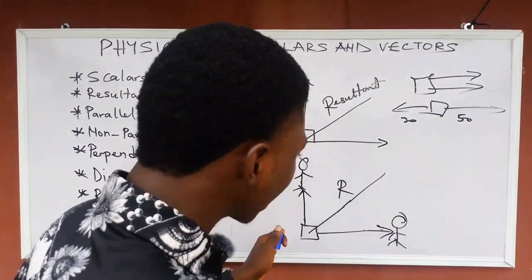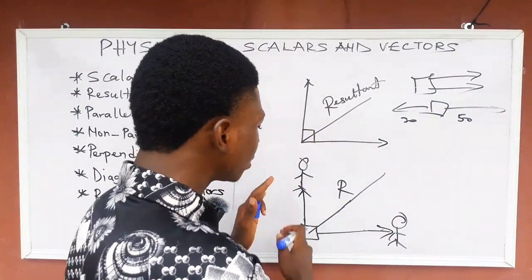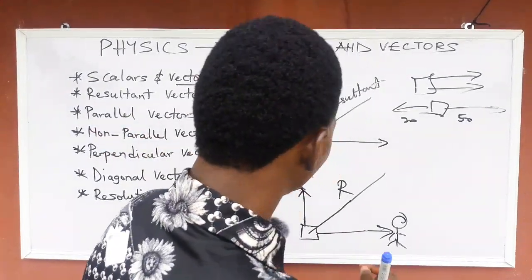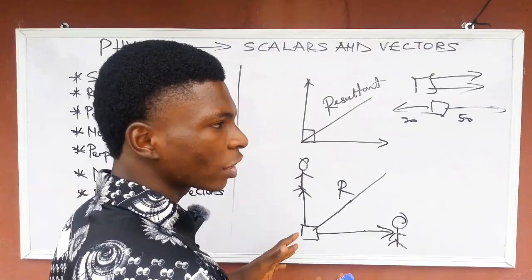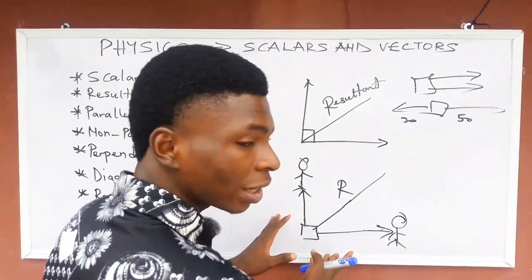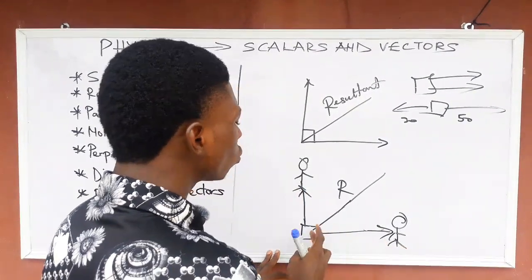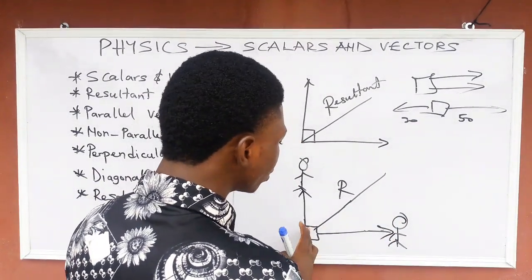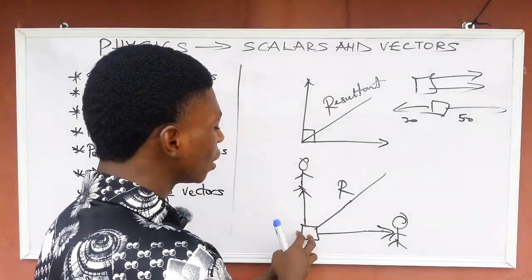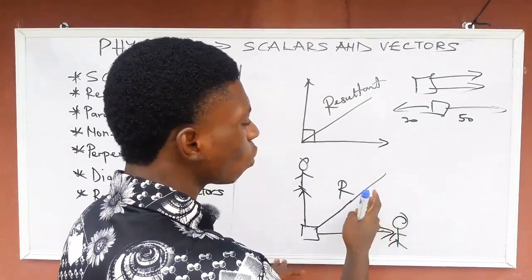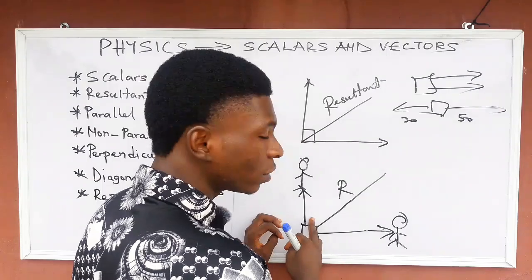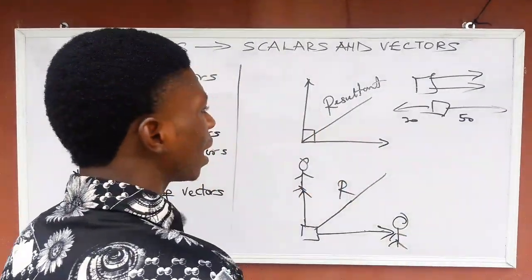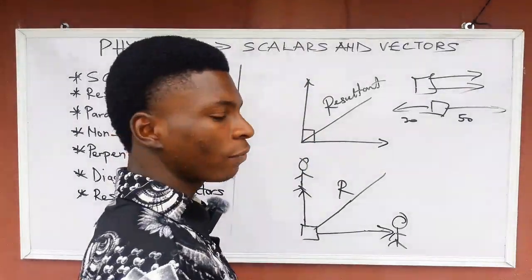But if these two vectors are at 90 degrees to each other, please, I'm rushing, I'm hot. So this box will not go this side and it won't go this side. It is confused. It will now move this side. So this line, or the direction of this thing, is called the resultant vector. Now, how do we calculate the resultant vector?